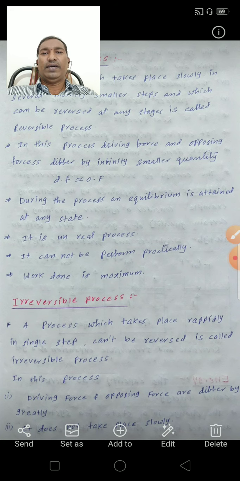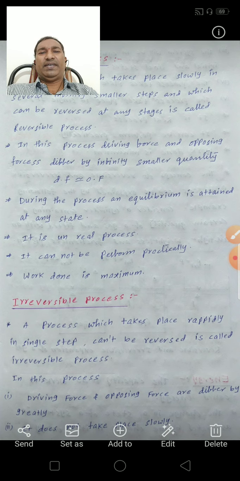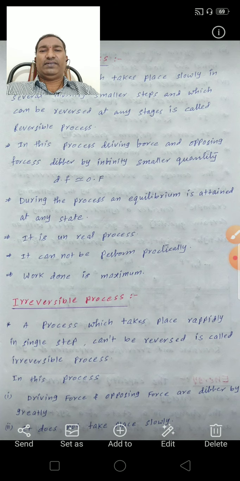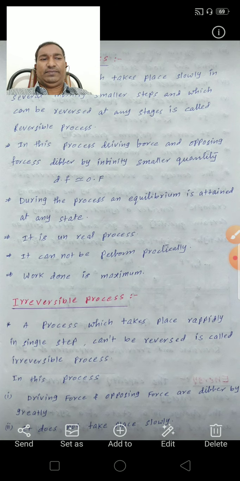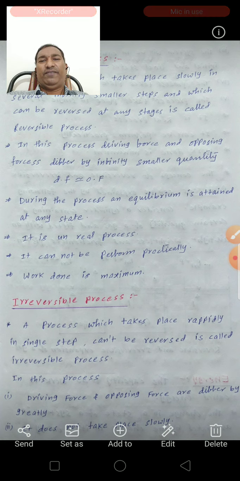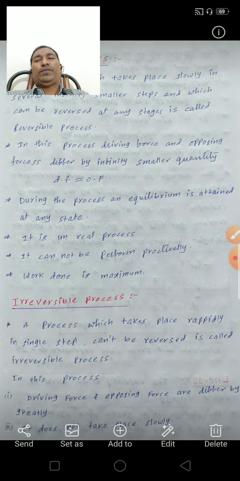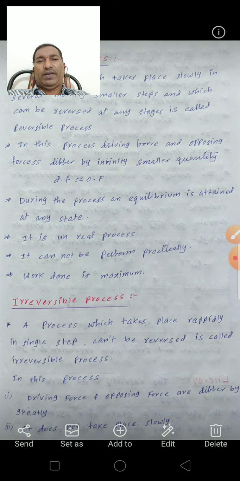In this process, the driving force and the opposing force differ by an infinitesimally smaller quantity. Driving force and opposing force are almost equal in a reversible process.